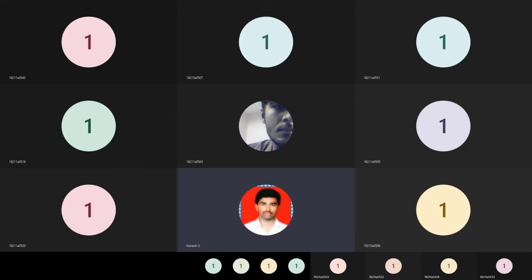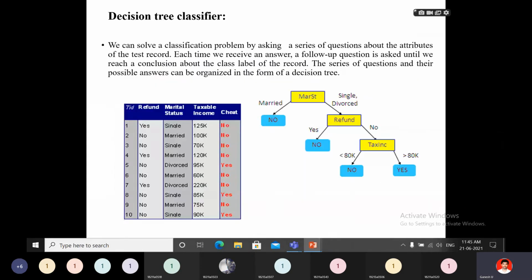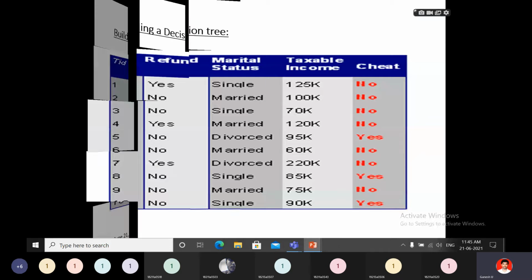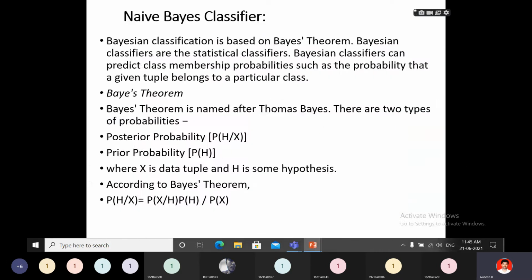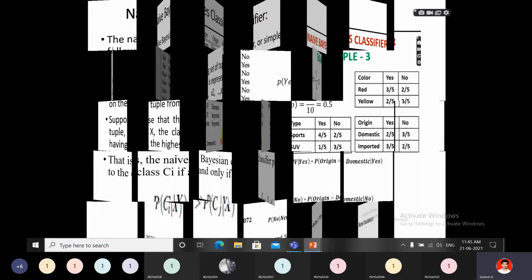Prediction, classification by decision tree induction. Okay, next decision tree classifier. This is all about classification by decision tree: how to create a decision tree. Next, naive Bayes classifier. Okay, next, decision belief network.